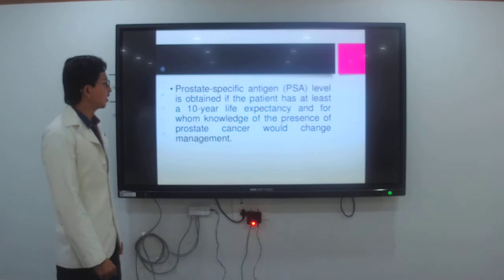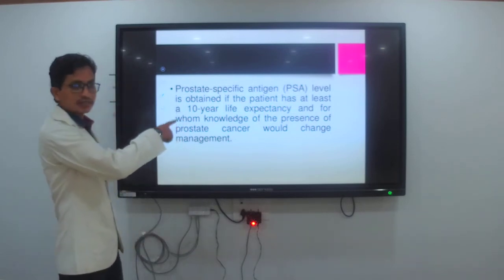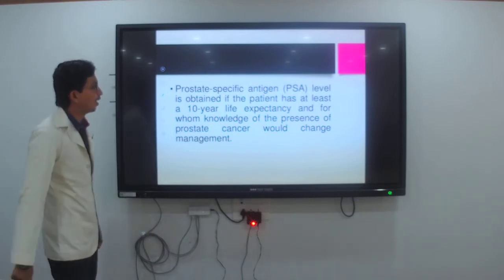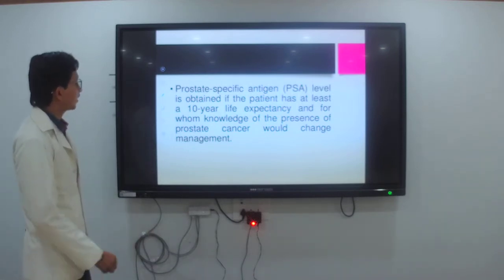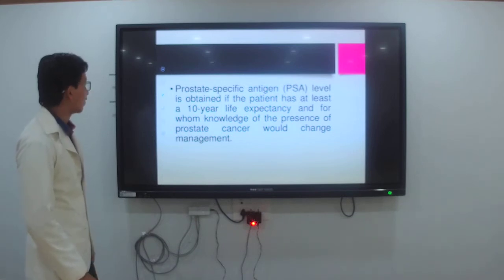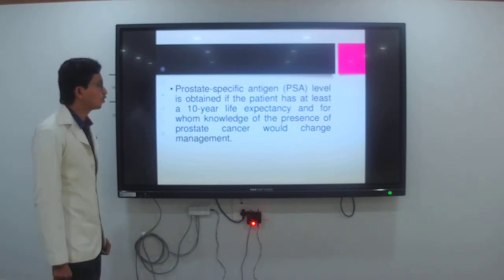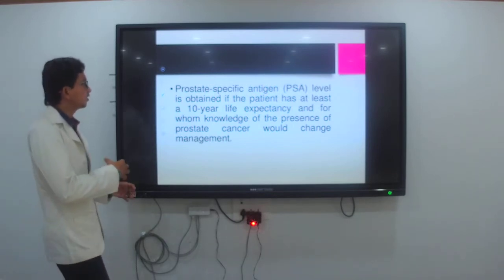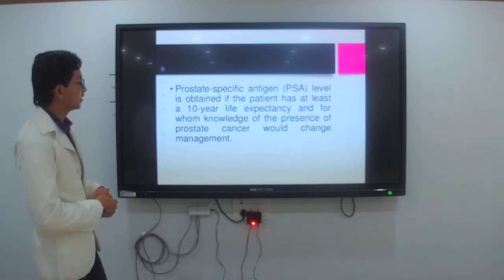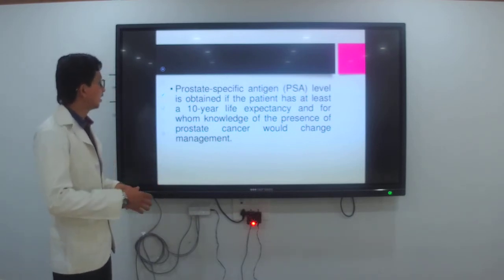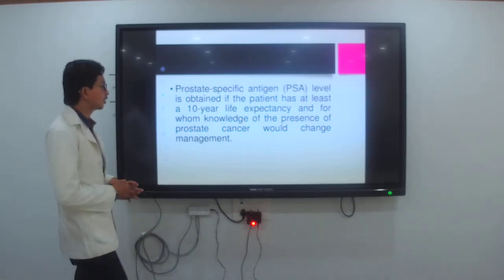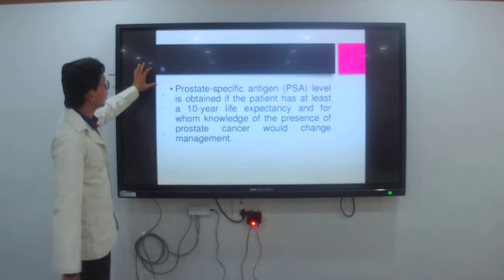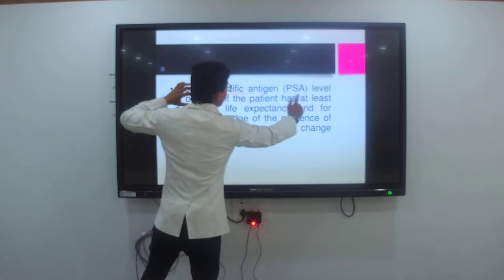Next, prostate specific antigen, that is PSA. A level is obtained if the patient has at least a 10 years life expectancy and for whom knowledge of the presence of prostate cancer could change management. Means the PSA is given to the client, at least 10 years, because he must make any changes in the management of the BPH. That is the prostate specific antigen, the PSA.